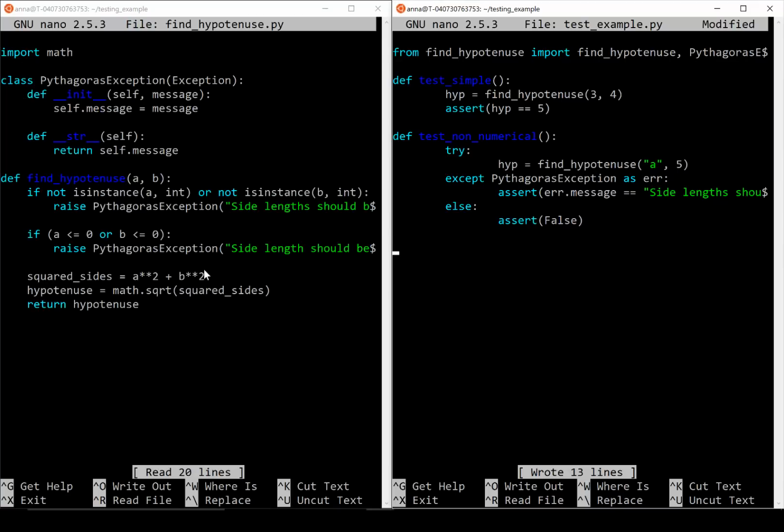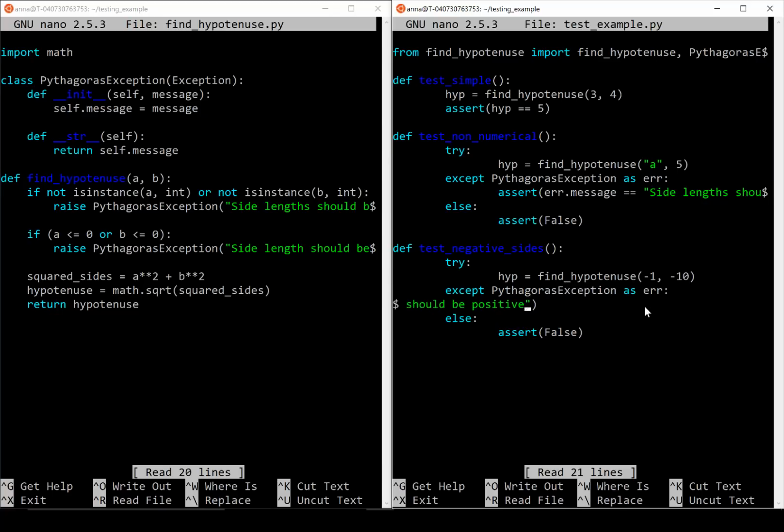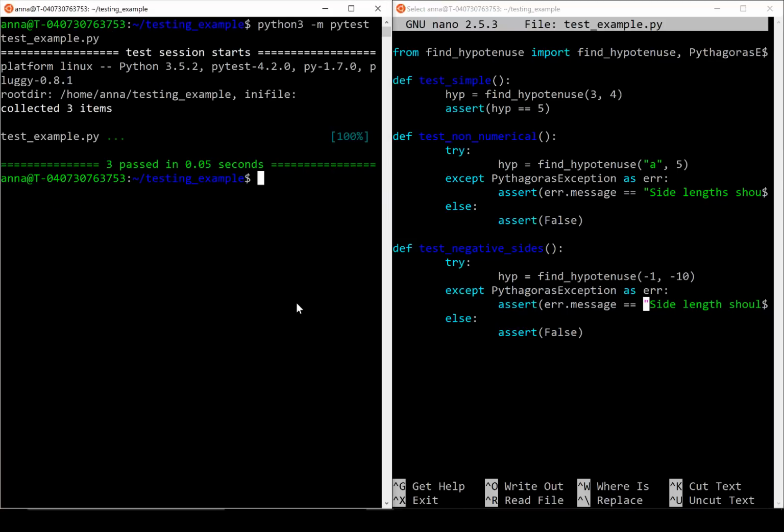We can do a similar thing to make sure that the function raises an exception if we pass in a negative side length. I've just quickly added a new test which does the same thing but passes in negative values instead of a string value, and then when we check the message, we're making sure that the message is side length should be positive. So if I run this code, as you can see, 3 tests are passed.